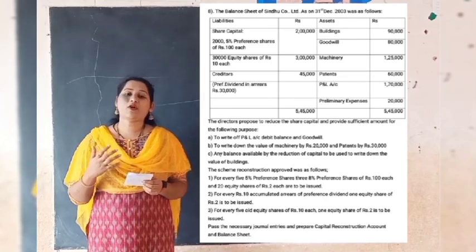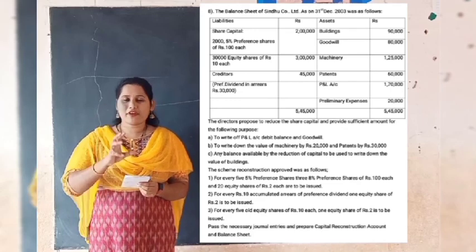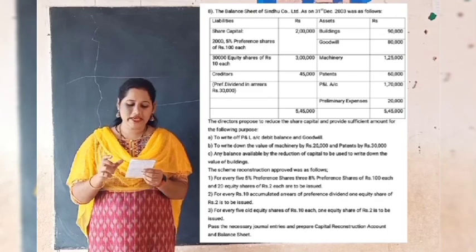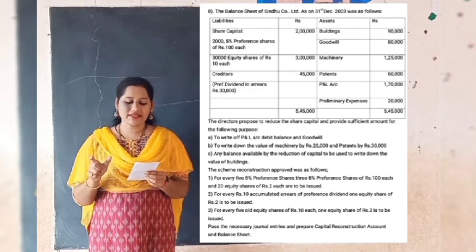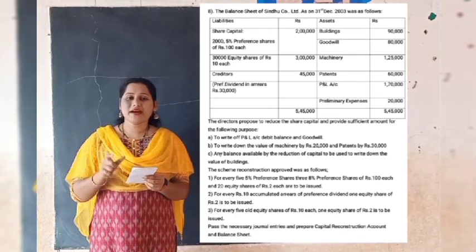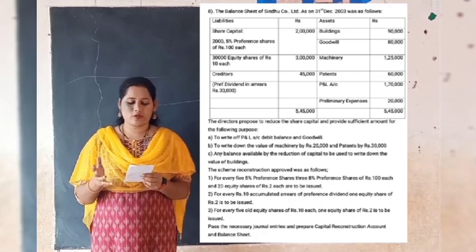Now what is the meaning of arrears of preference dividend? As you know, the preference shareholders are eligible to get a fixed rate of dividend every year. In this case, the total preference share capital is 2 lakh. On that, if you calculate 5% dividend per year, the company has to pay 10,000 to the preference shareholders.